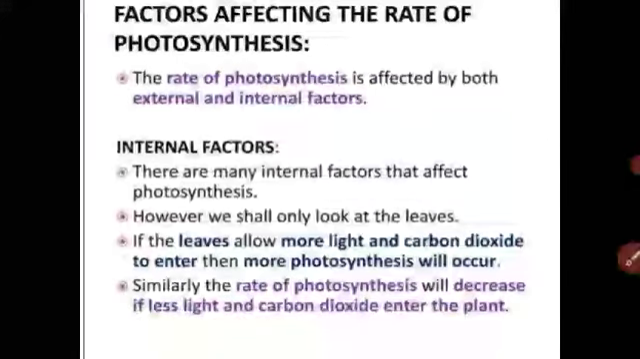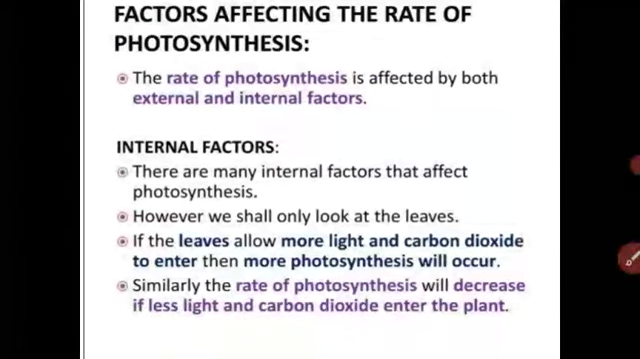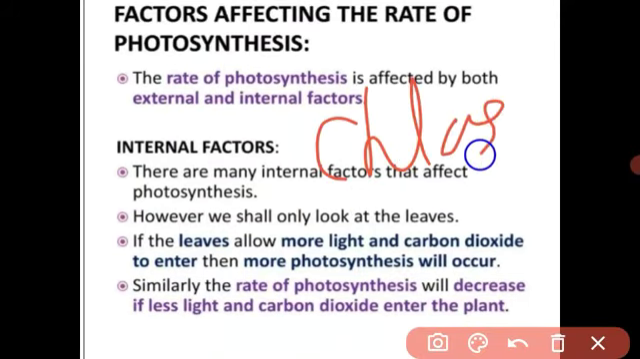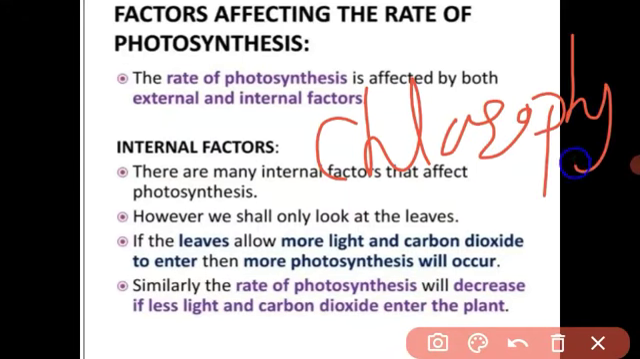Next we will see the internal factors. There are only three internal factors which affect the rate of photosynthesis. First is chlorophyll. You know that chlorophyll is the pigment which is present in the chloroplast. If there is a nutritional deficiency of minerals, there is a lower amount of chlorophyll pigment in the leaf. If there is no chlorophyll pigment, there is no trapping of sunlight, so automatically the rate of photosynthesis decreases.